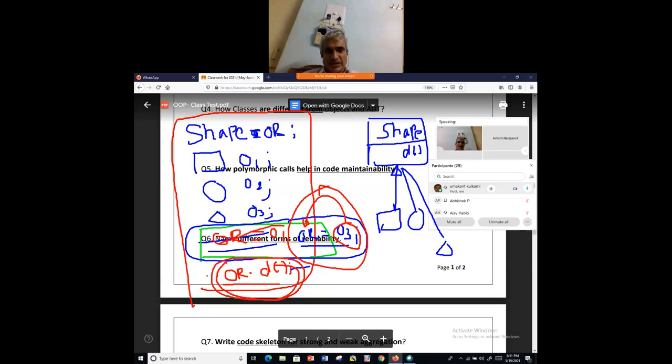Now look at that. The meaning of this, whatever I'm writing here in blue color, is: call the draw method of that object pointed to by or. Or may point to any object, depending on what you have done before. Depending on which object the or is made to point to, the corresponding draw is called. This is a polymorphic call.